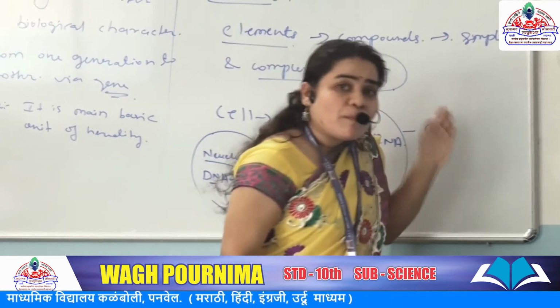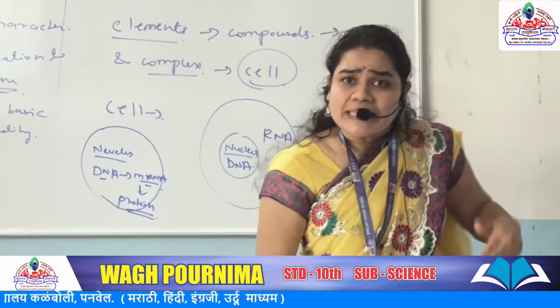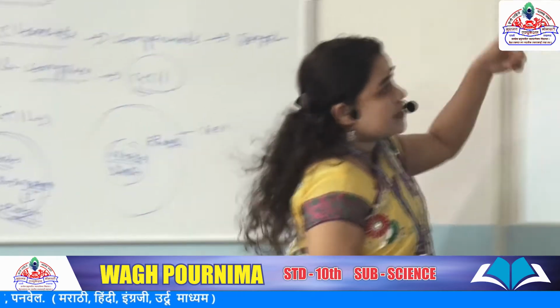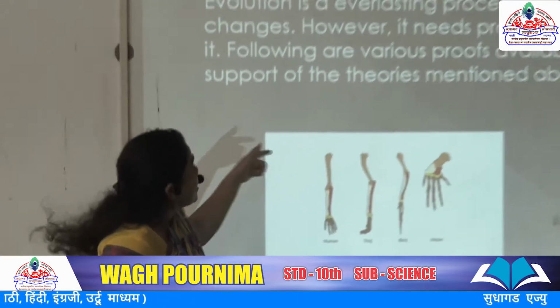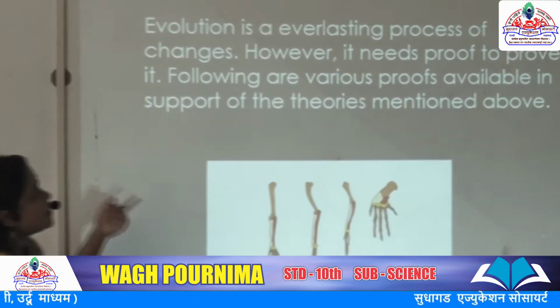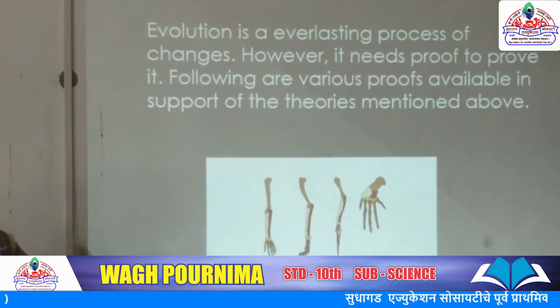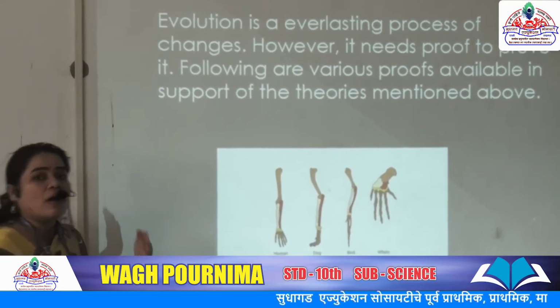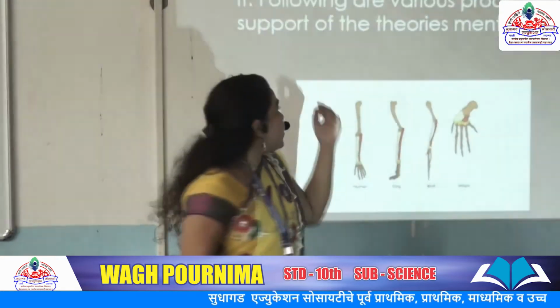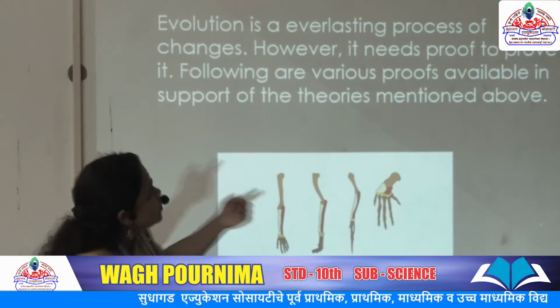With the help of proteins, changes occur in living organisms. Evolution is an everlasting process, and scientists have given proofs of how new forms of living organisms are formed. These changes need to be proved.